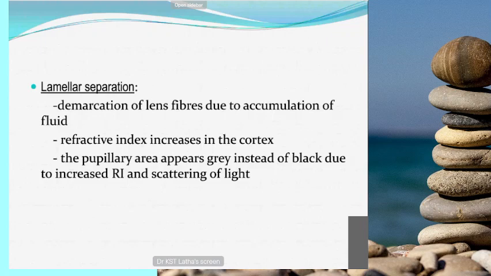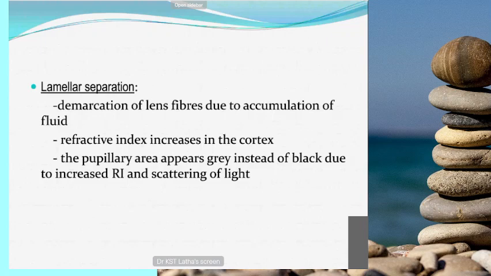So coming to lamellar separation, here it is due to accumulation of fluid. There you can see the demarcation of the lens fibers, lens arrangements. You can see it's due to the accumulation of the fluid. So this is the earliest stage. Here the patient will not have any complaints, no symptoms will be there.